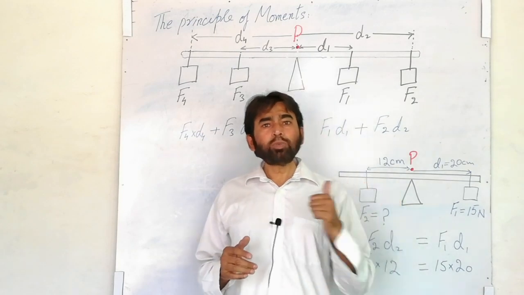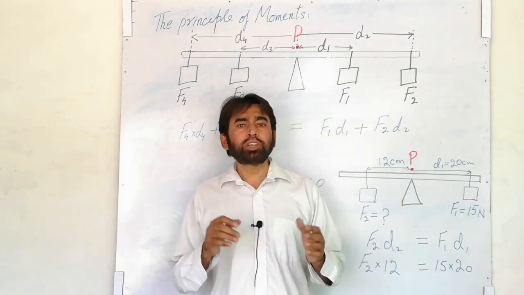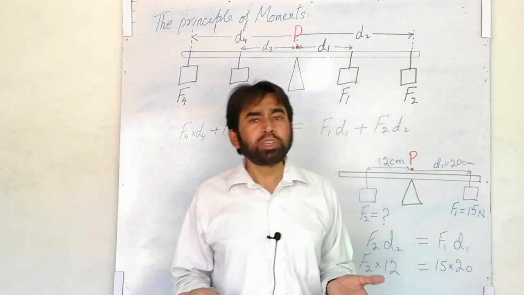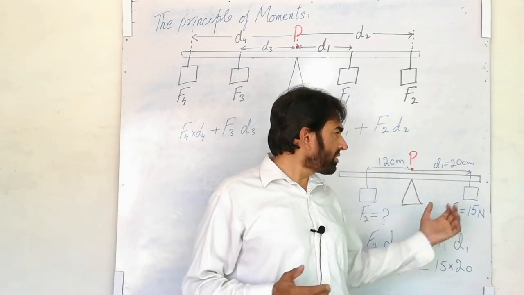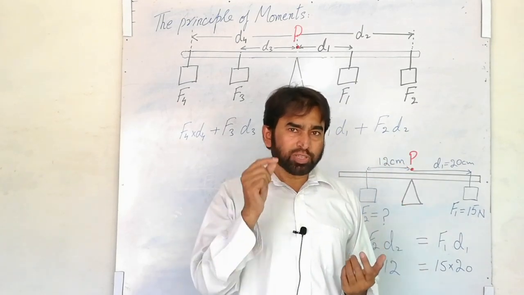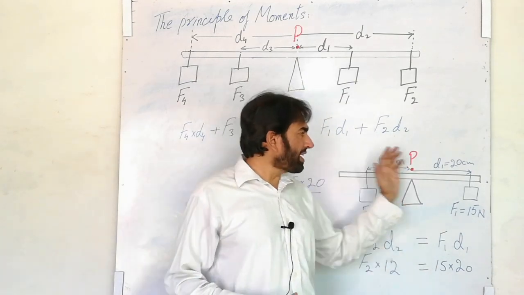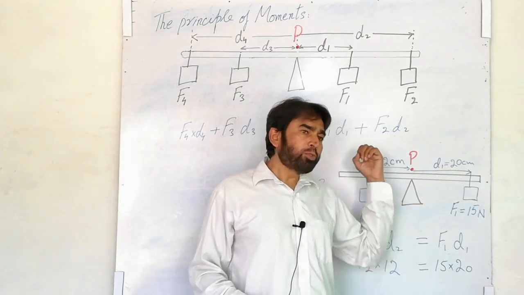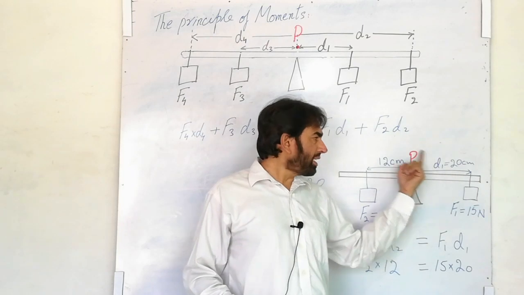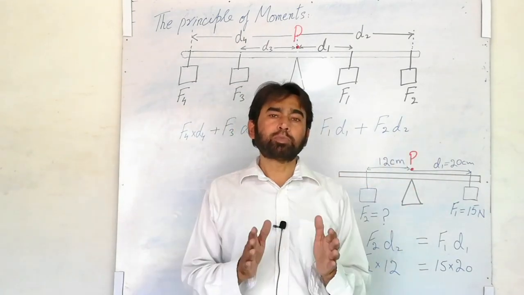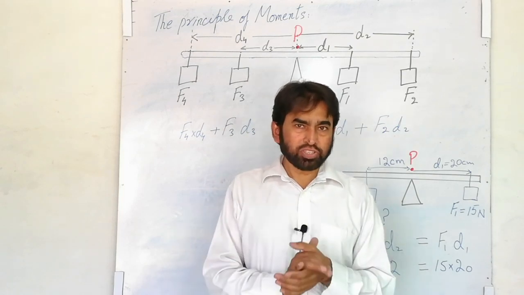When applying the principle of moment, it is immaterial whether you use centimeter or meters, because on both sides the centimeter or meter will cancel each other. But if you are using centimeter on one side, the other side must also be centimeter. If you are using meter on one side, the other side must also be meter. I think now it is clear.